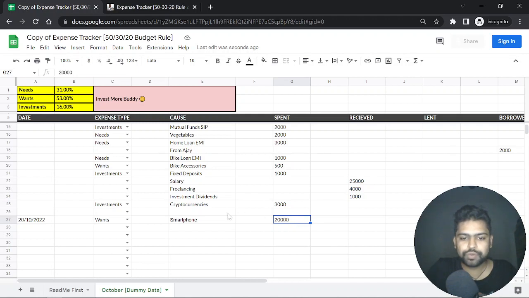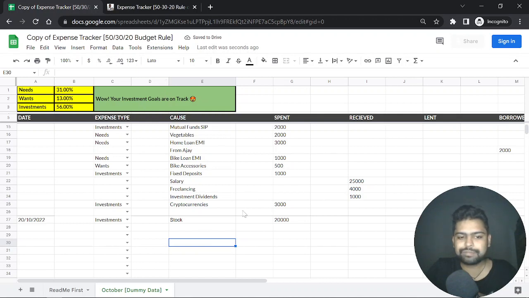Now if you spend the same amount on mutual funds, let's say you just bought one stock worth 20,000. As soon as you do that and select investments, it will automatically tell you that you have made a major investment, and congrats for that, your investments are around 56%. So it totally depends on what exactly you select over here, and this is just for your tracking purpose. This is not something that the calculator is dependent on. This is something that is important for you, so just select this wisely.